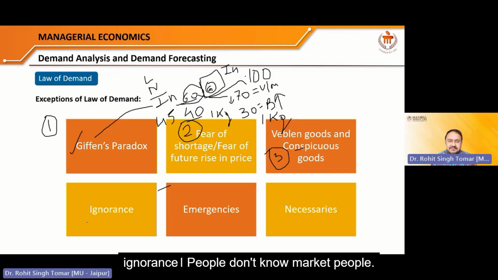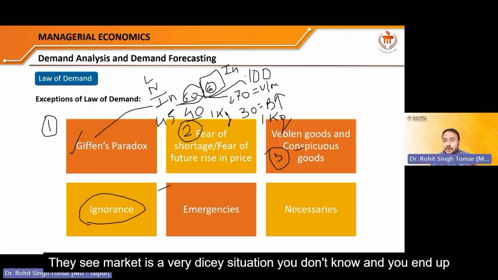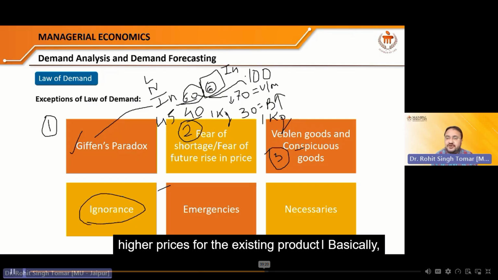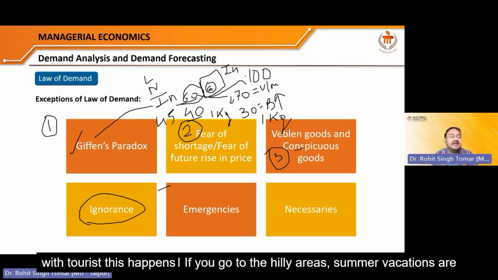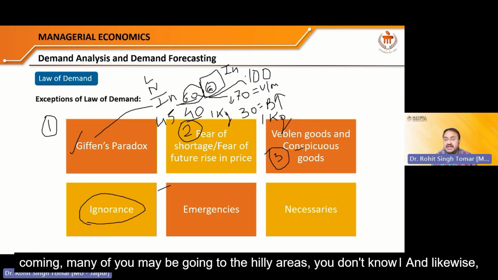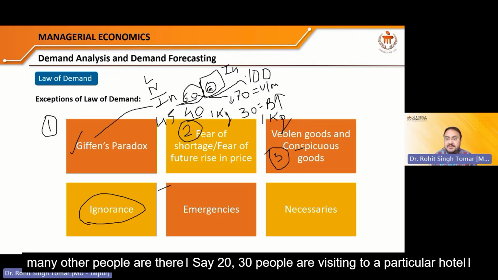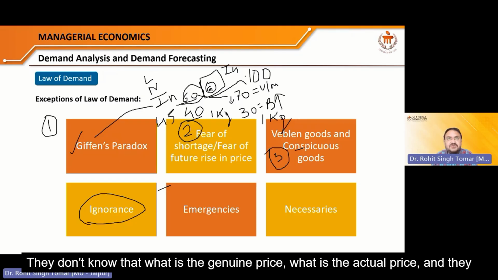Next is ignorance. People don't know the market. The market is a very dicey situation. You don't know, and you end up paying higher prices for the existing product. Basically, with tourists, this happens. If you go to the hilly areas, summer vacations are coming. Many of you may be going to the hilly areas. You don't know, and likewise, many other people are there. Say 20, 30 people are visiting a particular hotel. They don't know what the genuine price is, what the actual price is, and they end up paying more.